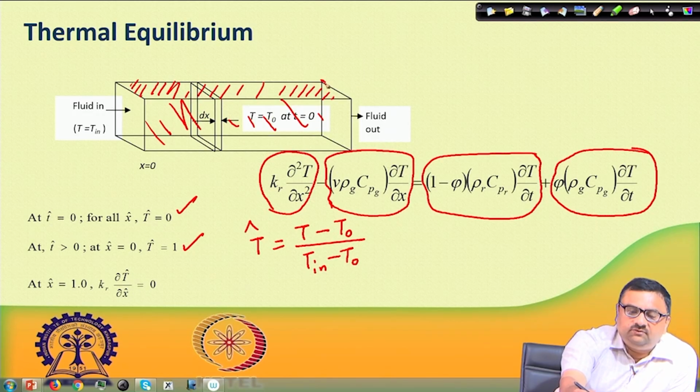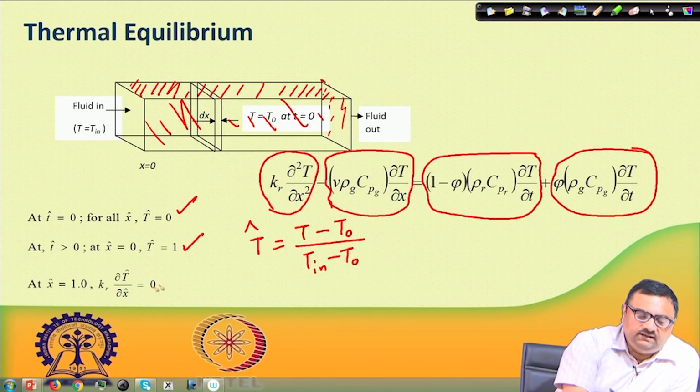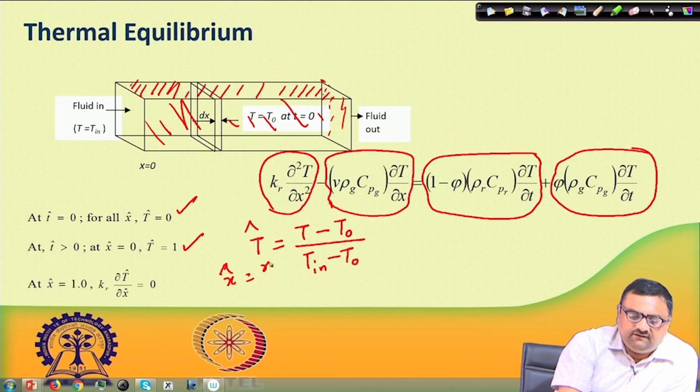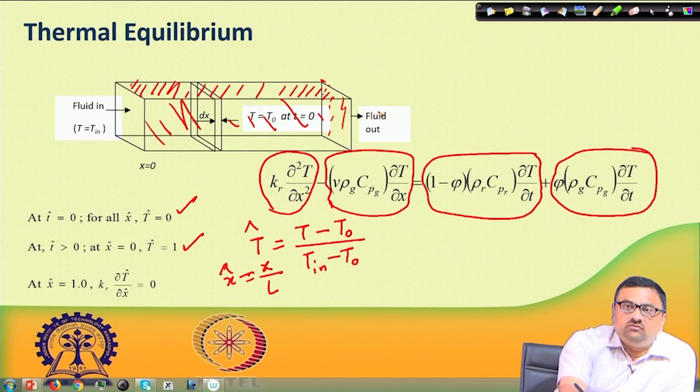Similarly, we can put another assumption, that at the outlet there is no heat flux through the solid phase. So, we bring in k of the solid phase del T del x equal to 0, that means heat flux is equal to 0 at x hat equal to 1. Here x is again made dimensionless, x hat is x divided by L, where L is the length of the porous medium. So, x hat equal to 1 means the outlet. At the outlet you can impose that heat flux is 0. So, no heat is leaving by conduction out from this, but fluid can leave.